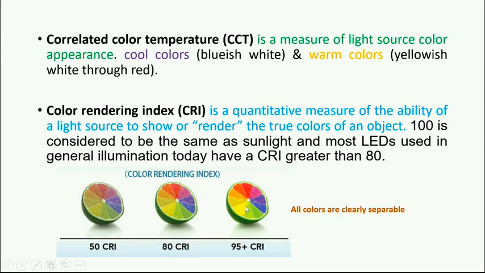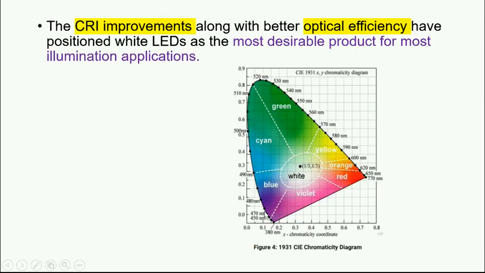Nowadays mobile phones have a high CRI, color rendering index, so we can differentiate the different colors. Even these two colors we can differentiate, right? All colors are clearly differentiable, separable. So that is called, the higher the CRI, the better the color quality. Okay. So you can see the CRI improvement. I was saying 1/3, 1/3. Here is the white color, 0.3 here and 0.3 on this side.